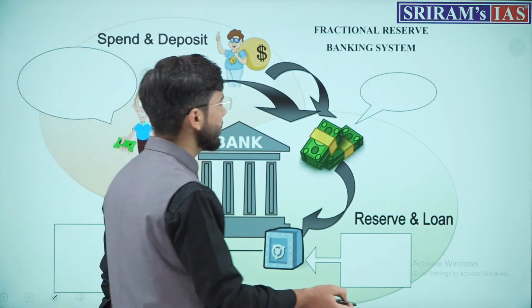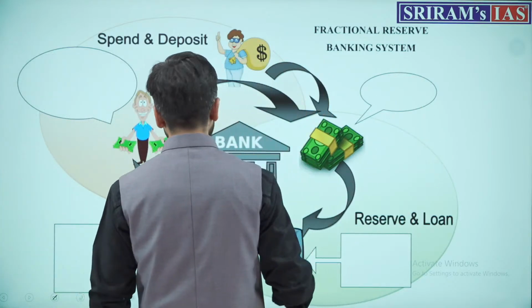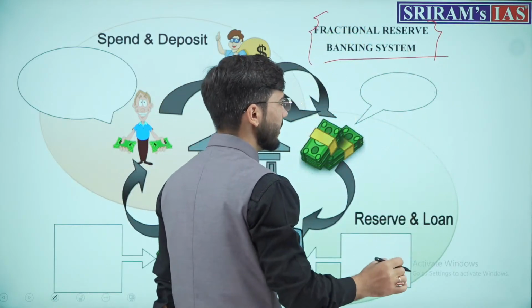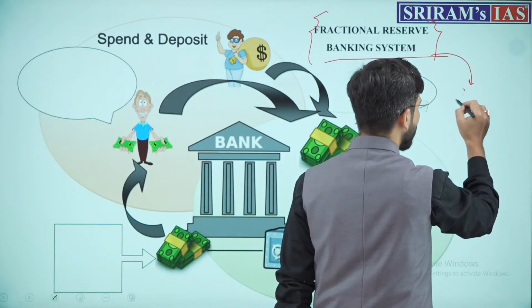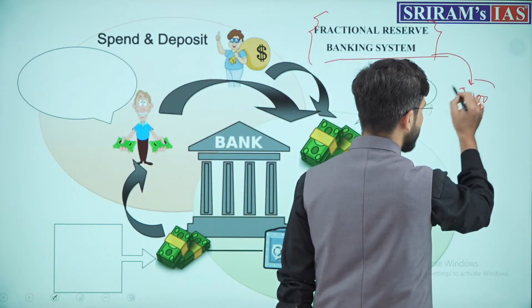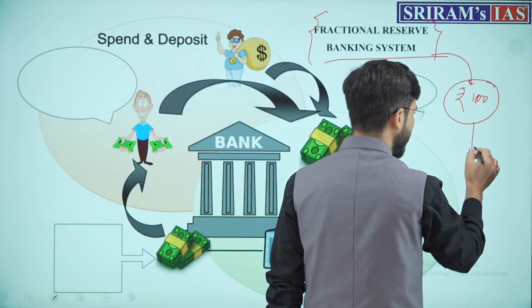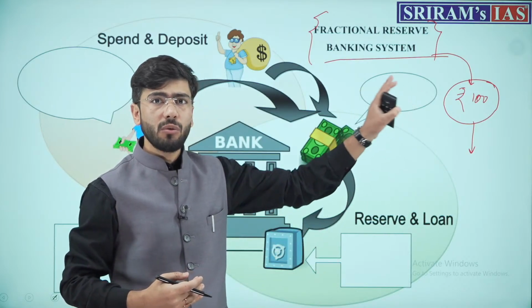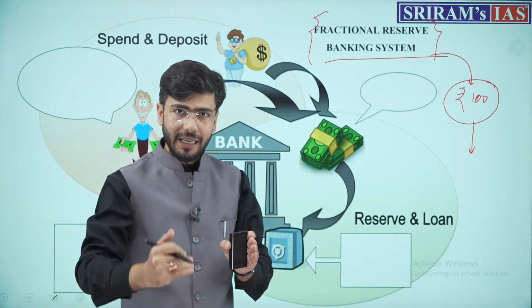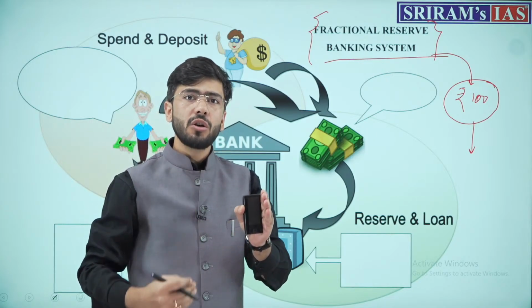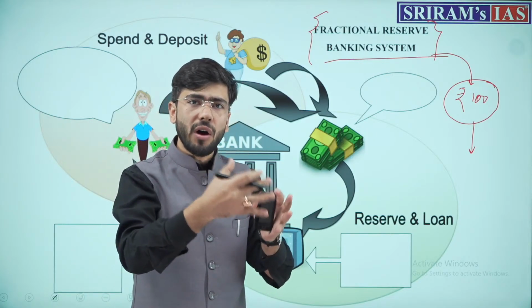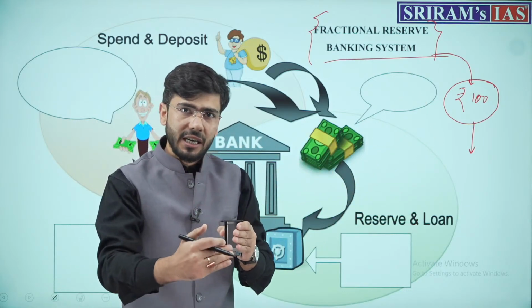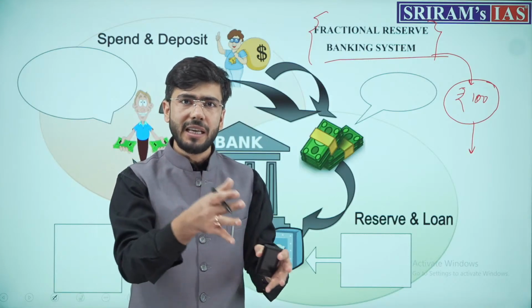Now, understanding the fractional reserve banking system on which modern economics lies. This reserve system works on a simple principle: a deposit of 100 rupees in the banking system can create a multiple, through the effects of banks and the habits of people to save their money in the banking system, formalizing the economy. This deposit of 100 rupees can multiply itself and create a larger money supply in the market.